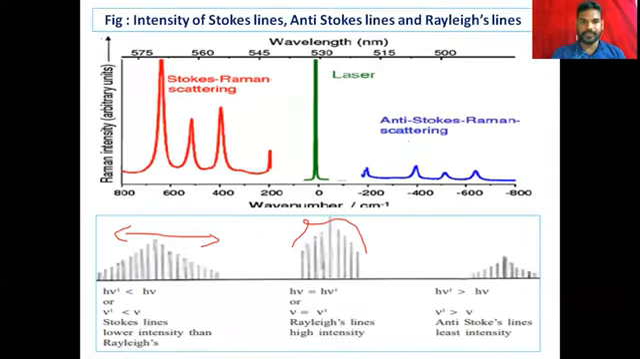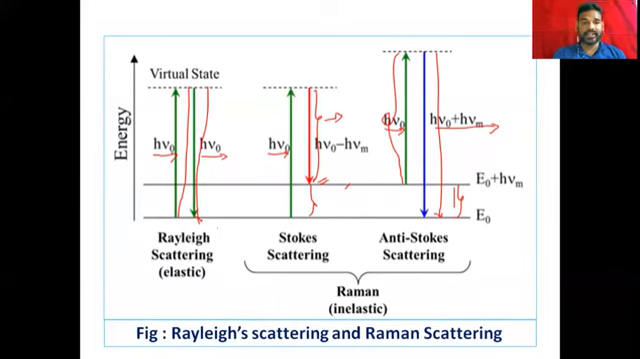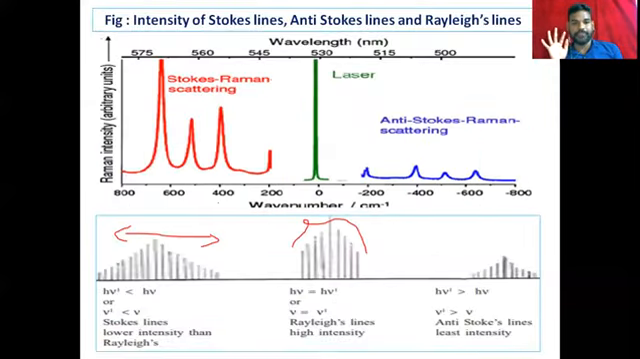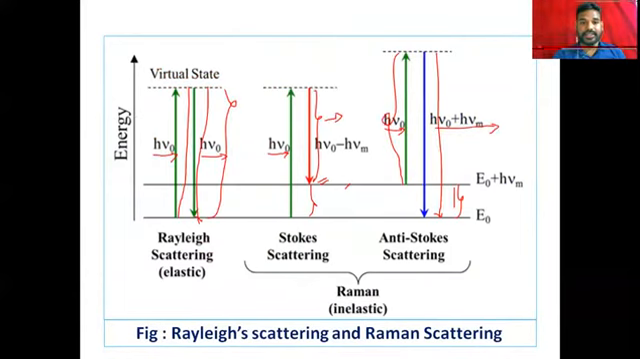And here is the intensity. Normally the intensity of Rayleigh scattering is high, because Rayleigh scattering is very common. That means most of the electrons prefer this Rayleigh scattering. So here the intensity of Rayleigh scattering is very high. Then the second preferred stage is the Stokes line.